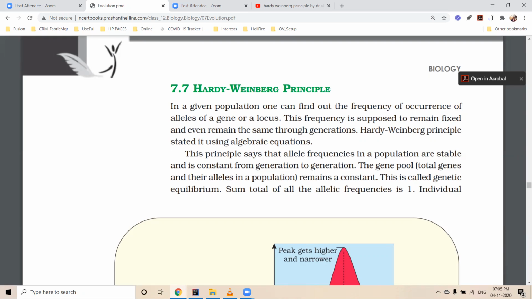The gene pool. What is gene pool? Total genes or alleles in a population. The gene pool remains constant. The constant, we call it genetic equilibrium. So we can consider the number 1. The sum total of all the allelic frequencies can be considered 1.